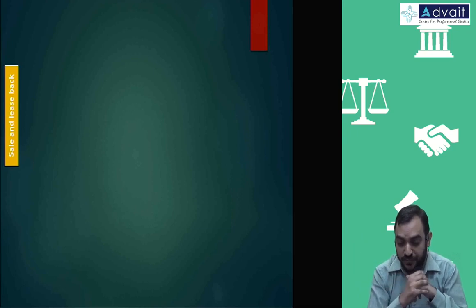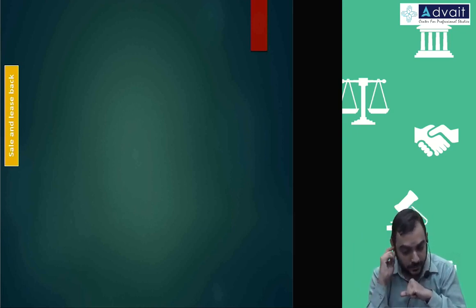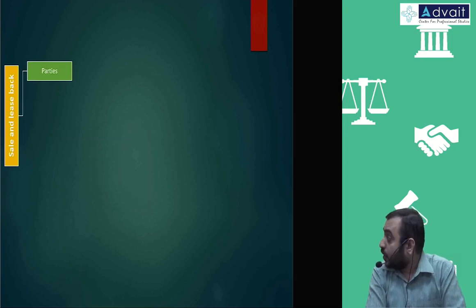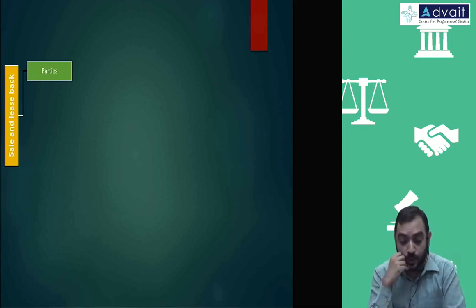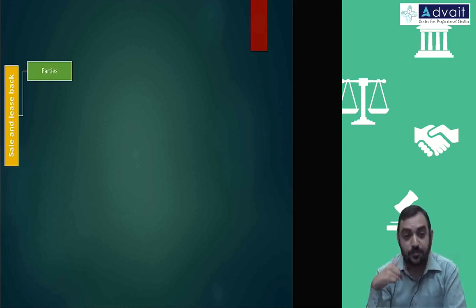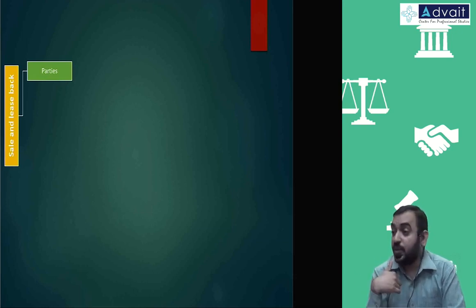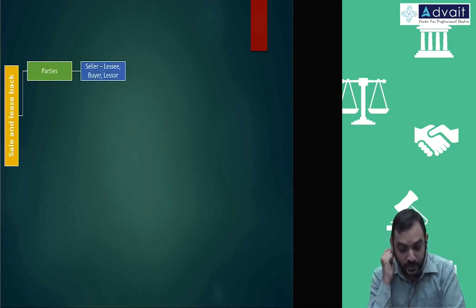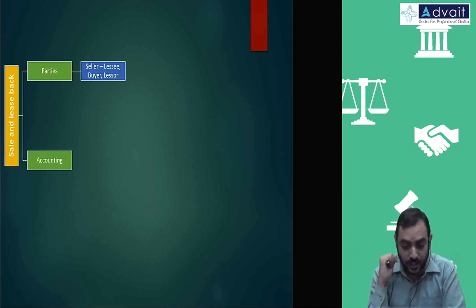Anyway, so a lot of things are there in sale and lease back, you can connect it. But how do we do the accounting part is what we'll come to now. So what are the parties that are involved here? What do we call those two persons? You are selling, you are seller. Other person is buyer. And you are taking back the asset on lease, so you are lessee and other person is lessor. So we call them as seller lessee or buyer lessor. Ultimately, it's two names but having two different positions. Accounting is this.